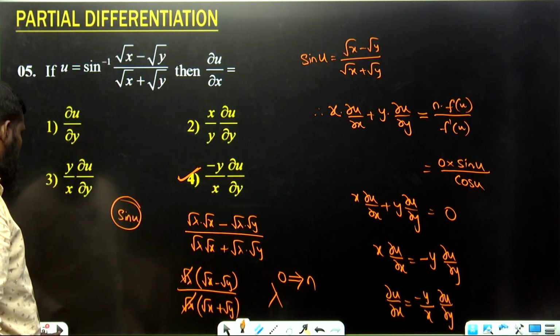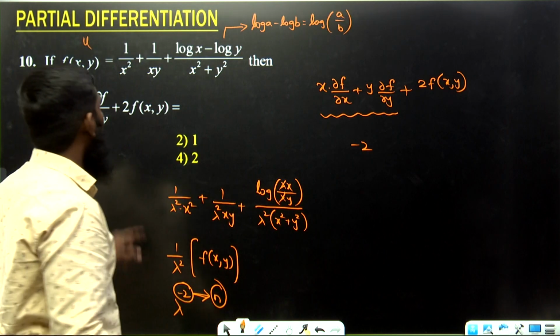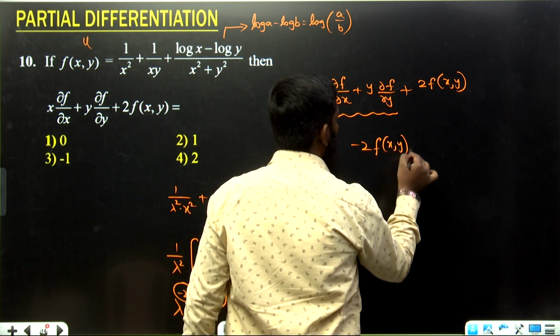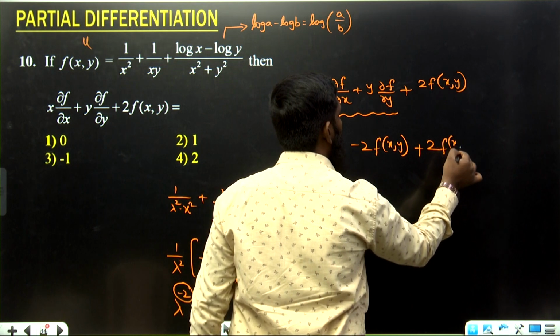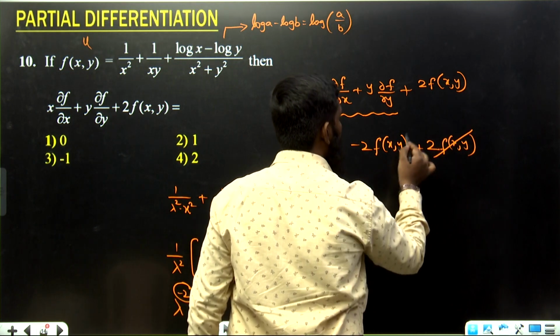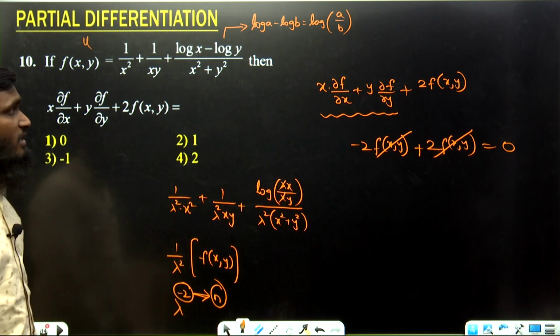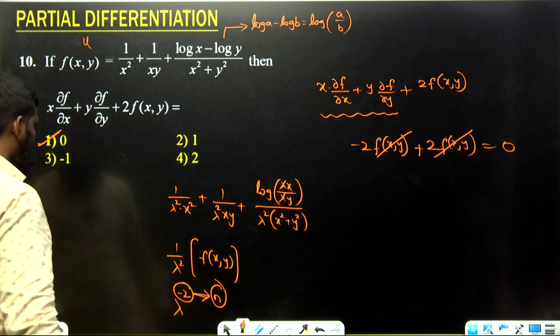Similarly, over here also let us apply the same concept. So what we can do now, minus 2, and we are writing this part as f of x comma y. Okay. Now plus again the extra part we are having as 2 into f of x comma y. Okay. So this part gets cancelled. What is the answer? 0. So see the complete question carefully, then only you can solve this part. 0 means let us go with the first option.